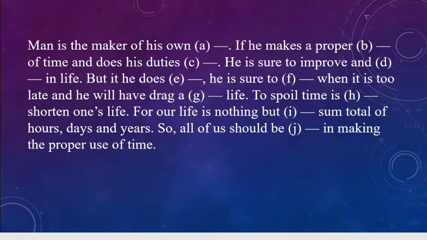Then it says, to spoil time is dash shorten one's life. So he is responsible, accountable, for our life is nothing but the sum total of hours, days and years. So all of us should be dash conscious, alert in making the proper use of time. Here also I suggested some answers, but they could be different from the given answer.